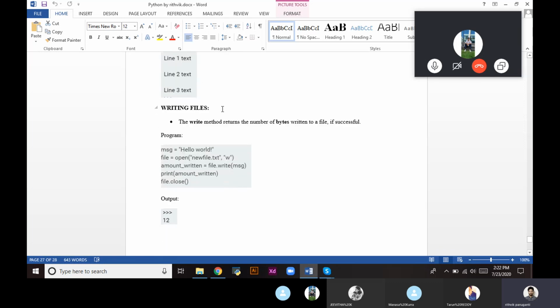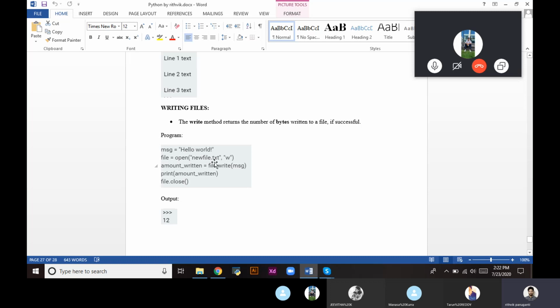So we have seen the reading files. Now we go for the writing files. The write method returns the number of bytes written into the file if successful. So here message is a variable. We are storing hello world into the message.